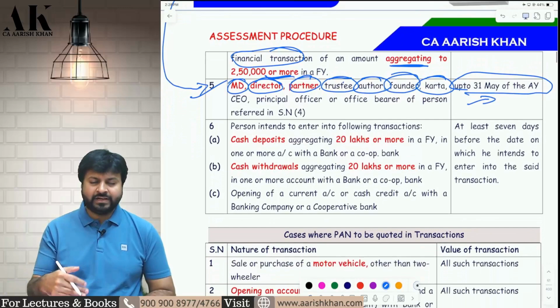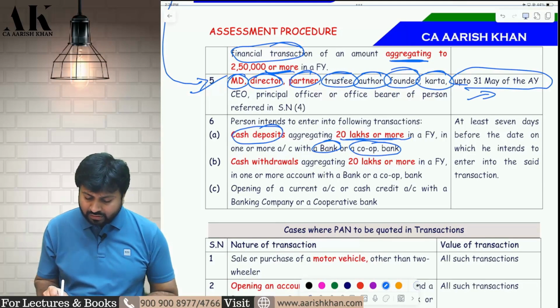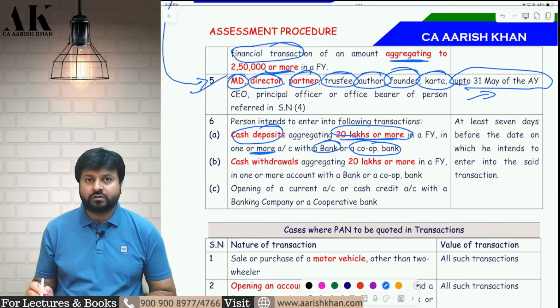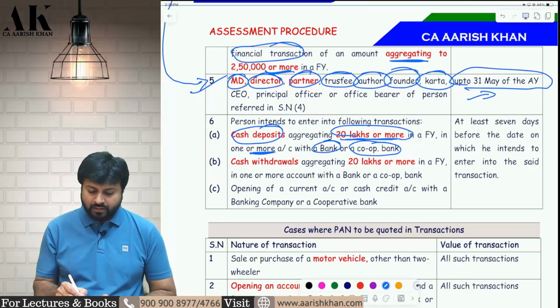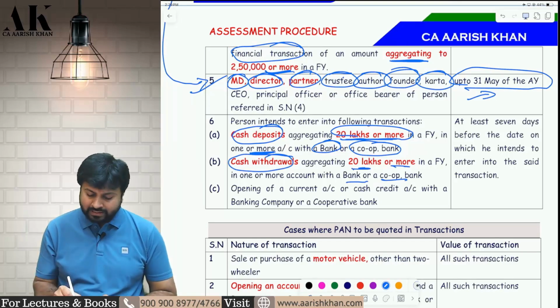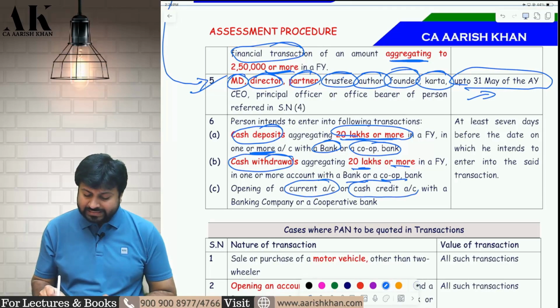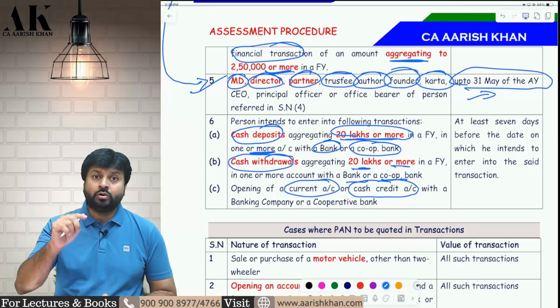And last but not least, very recently inserted, if you are going to a bank or a cooperative bank and depositing cash of 20 lakh rupees or more in a financial year in one or more account. So if I am going to a bank or cooperative bank depositing 20 lakh or more cash, or withdrawing cash of 20 lakh rupees or more, or opening a current account or a cash credit account, not saving account. Current account means business account, cash credit account means loan account.